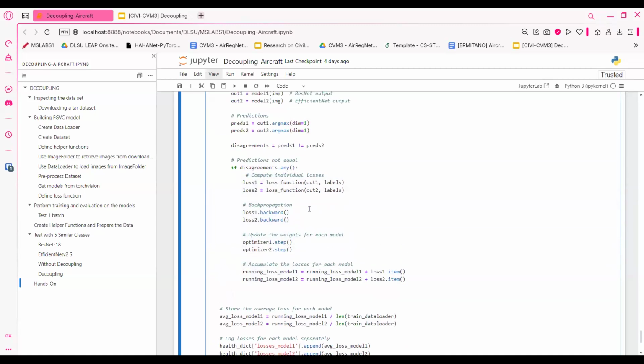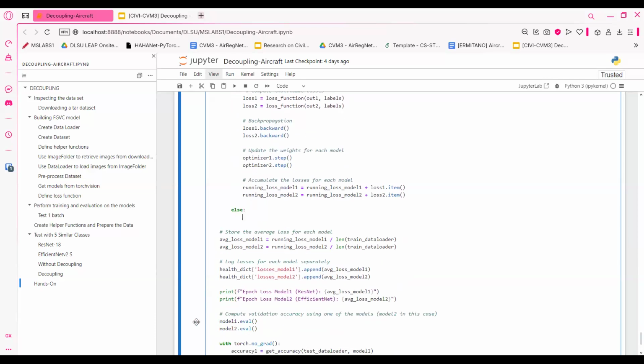Pero ano gagawin kapag same yung results nila? Like, what are we going to do if their predictions are both correct or both incorrect? So if there's an if statement, there should be an else statement. Okay, may else statement. And what do we do if they are both incorrect or correct?